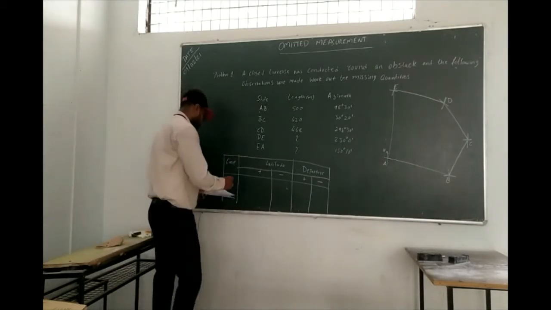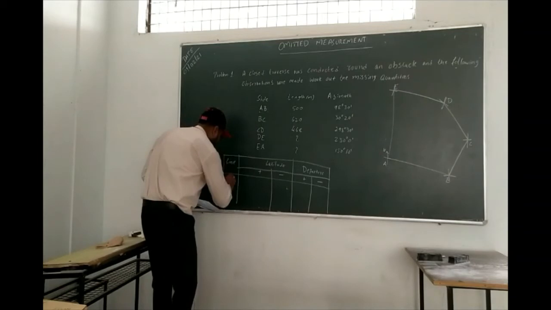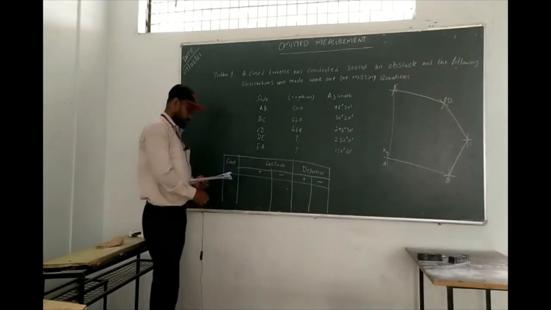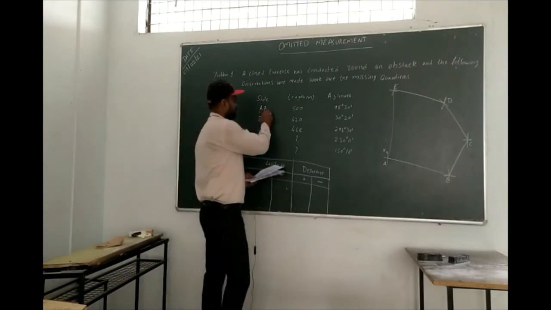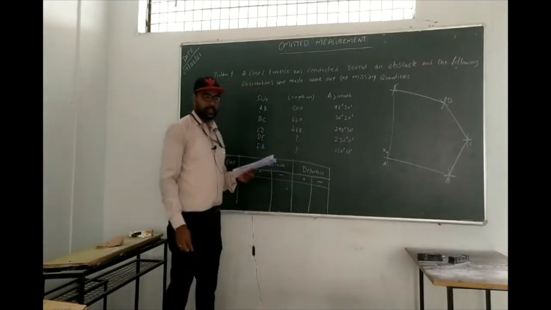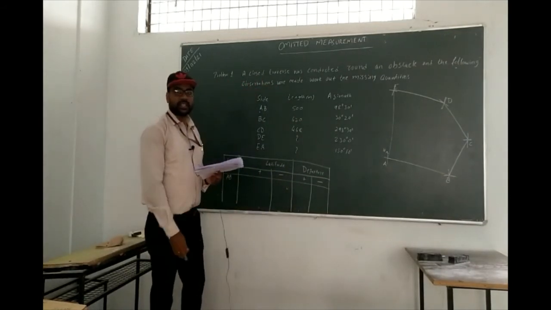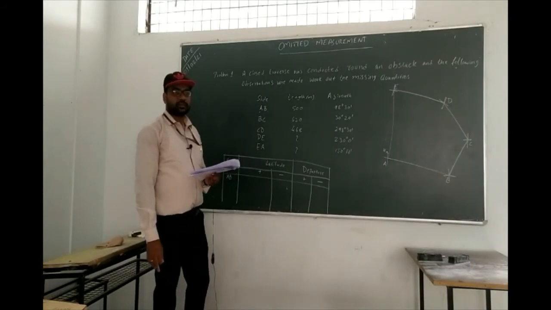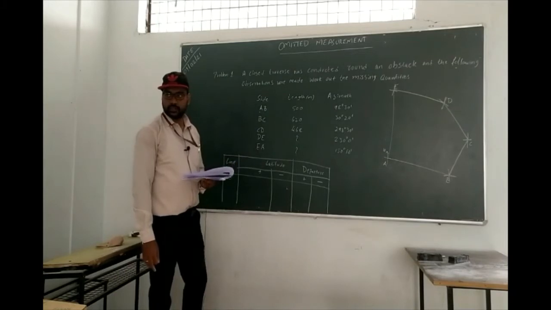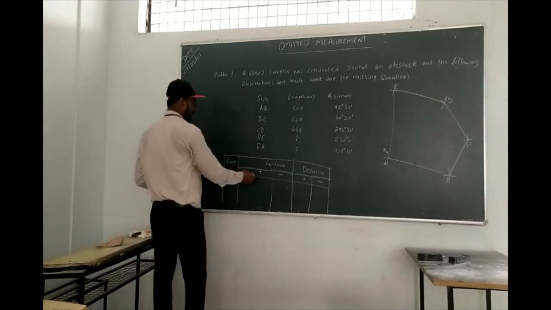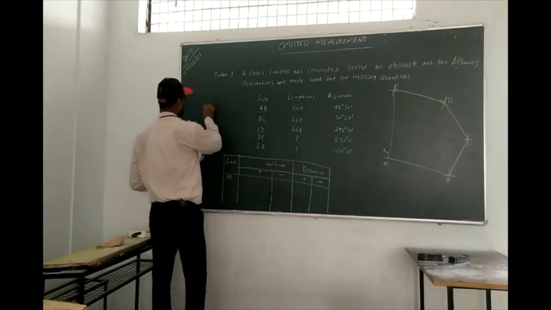Now we start from the AB line. We know this AB line comes under the second quadrant, right? In the second quadrant, latitude is minus. So you just calculate for this directly. What is the formula for latitude?